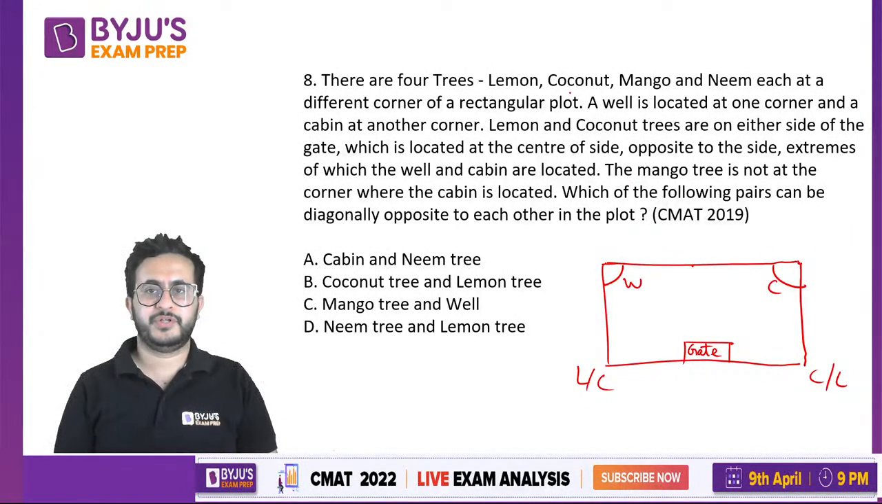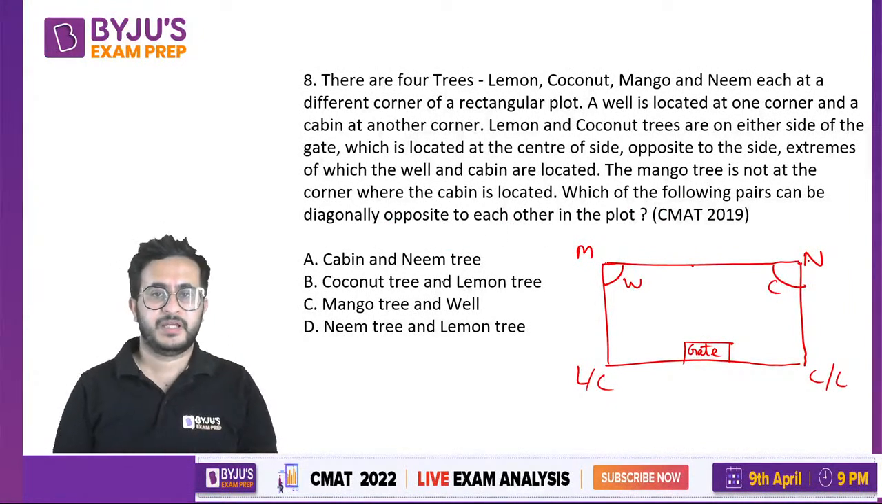So we are left with 2 trees, mango and neem. Mango tree is not at the corner at which cabin is located. So that it is not mango. So this will be mango. This will be neem. Okay. Now it is saying which of the following can be diagonally opposite. Cabin and neem tree. Cabin is there. And neem tree is there.